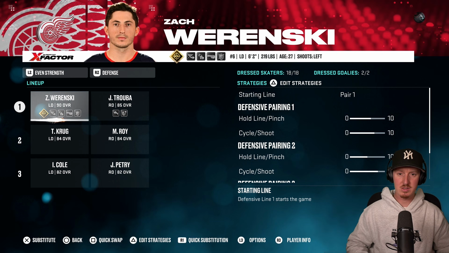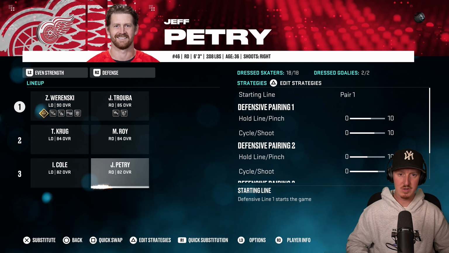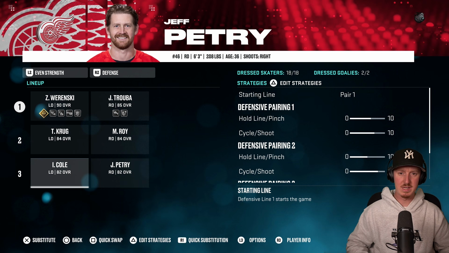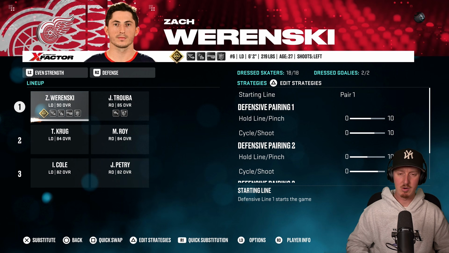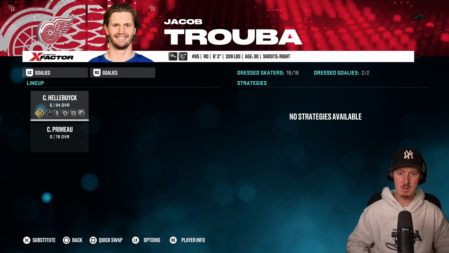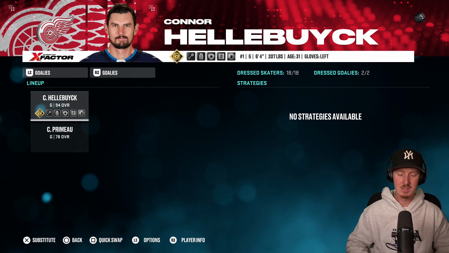Now we're going to take a look at the defense. You got Jeff Petrie playing for his hometown team already. It was actually a bit ridiculous how many players from the Red Wings are already playing for their hometown. And then when it comes to goaltending, they got Connor Hellebuyck. So yeah, that's a nice addition.